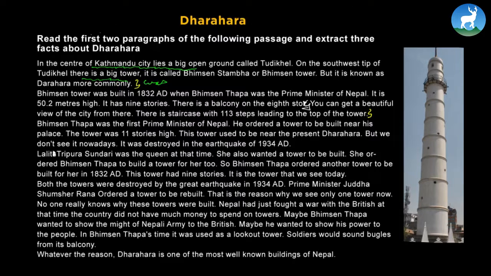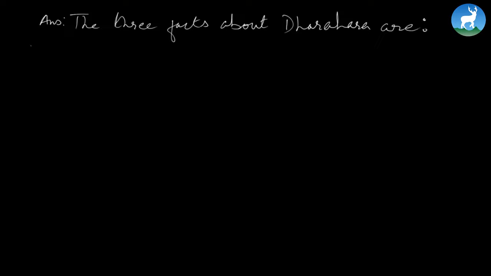Now, the first part of the question, let's work on the first part of the question. Read the first two paragraphs. This means here's the first paragraph and here's the second paragraph. So reading these two paragraphs, let's figure out 3 facts about Dharara. Now let's work on the first question. Remember the question: extract 3 facts about Dharara. So let's write down the answer here. The 3 facts about Dharara are, here we go.